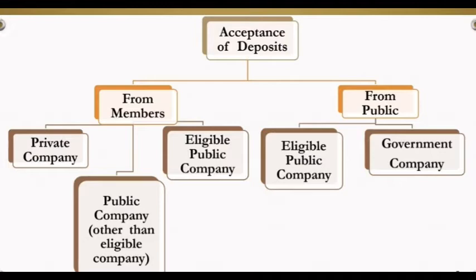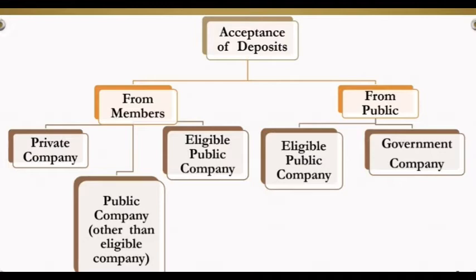And an eligible company means a company which has a net worth not less than 100 crore, and a company having turnover not less than 500 crore. That company is called an eligible company.